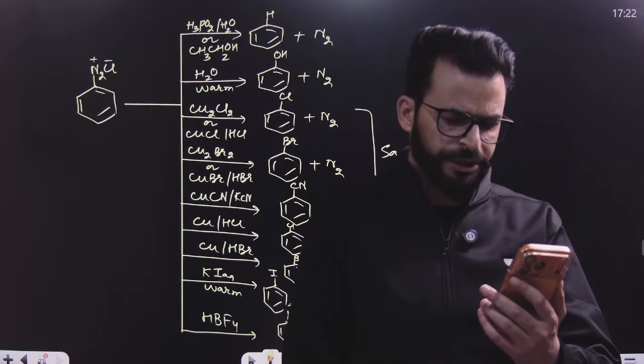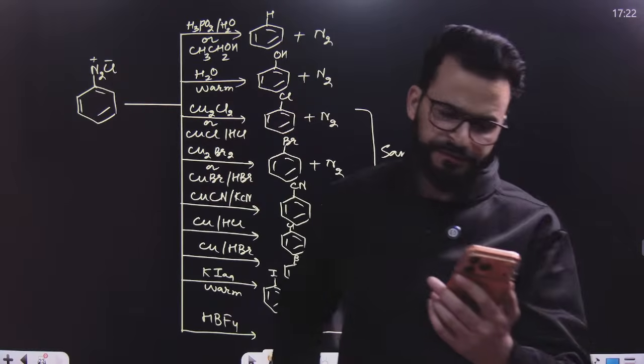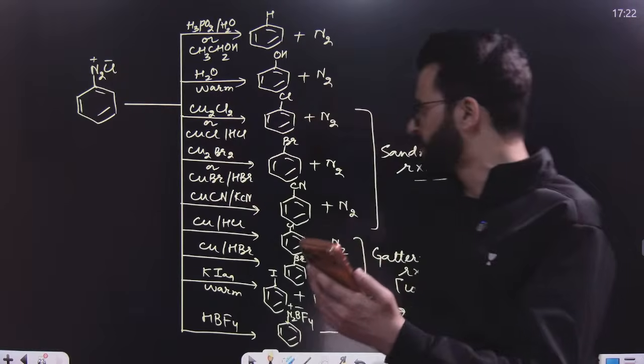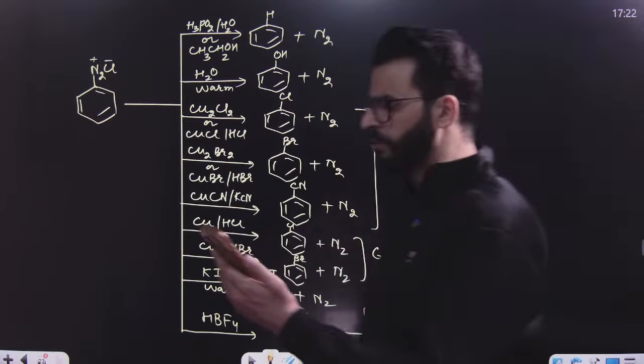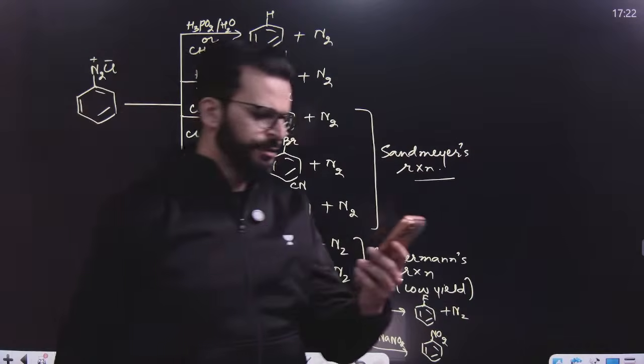Now, let me know. Yes, exactly, Sandmeyer is preferred over Gattermann, because in Gattermann reaction, yield of chlorobenzene and bromobenzene is very low. Now, let me know quickly.